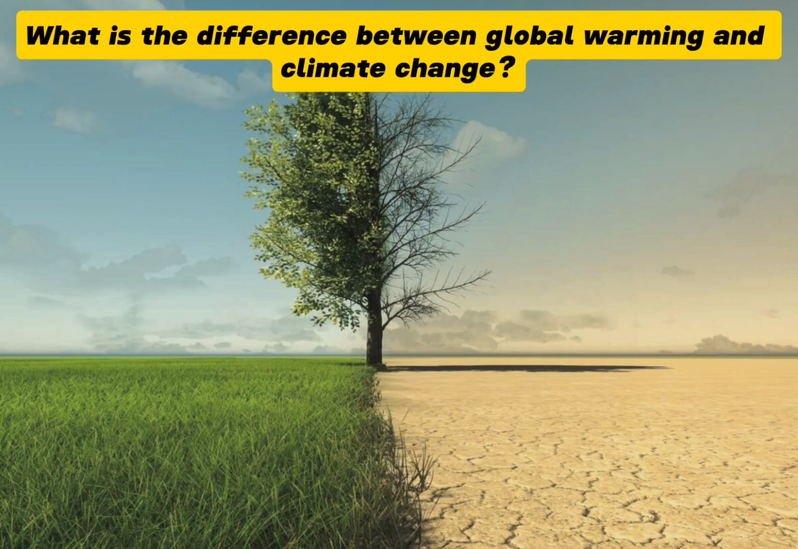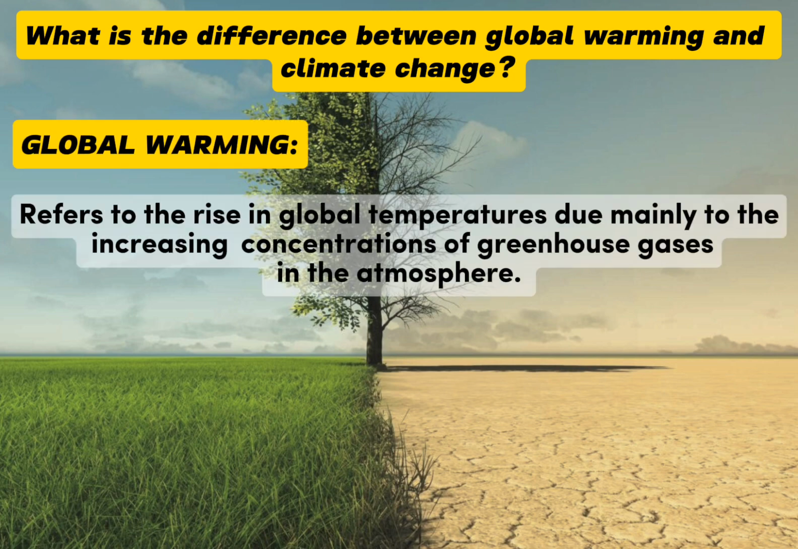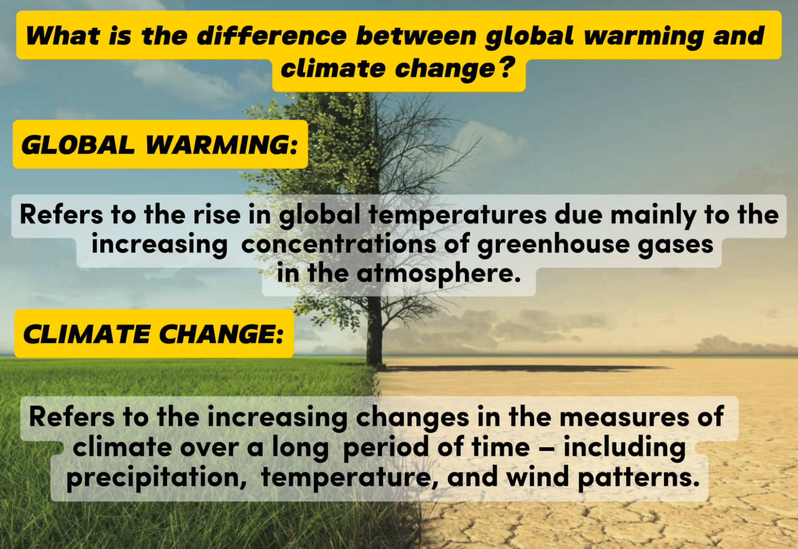What is the difference between global warming and climate change? Although people tend to use these terms interchangeably, global warming is just one aspect of climate change. Global warming refers to the rise in global temperatures due mainly to the increasing concentrations of greenhouse gases in the atmosphere. Climate change refers to the increasing changes in the measures of climate over a long period of time, including precipitation, temperature, and wind patterns.